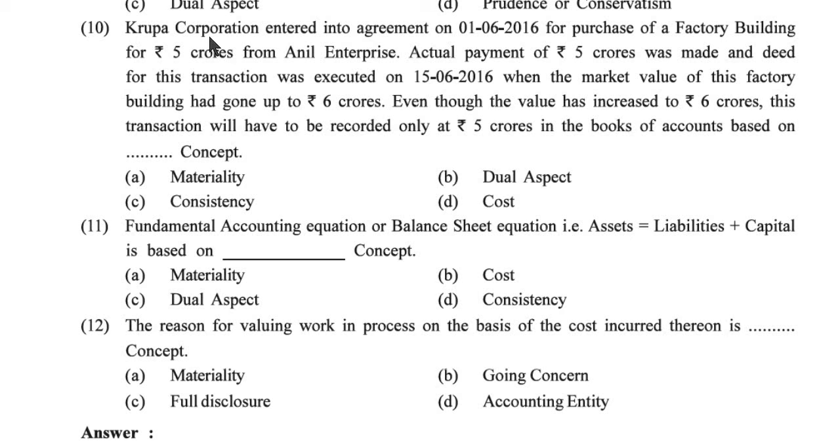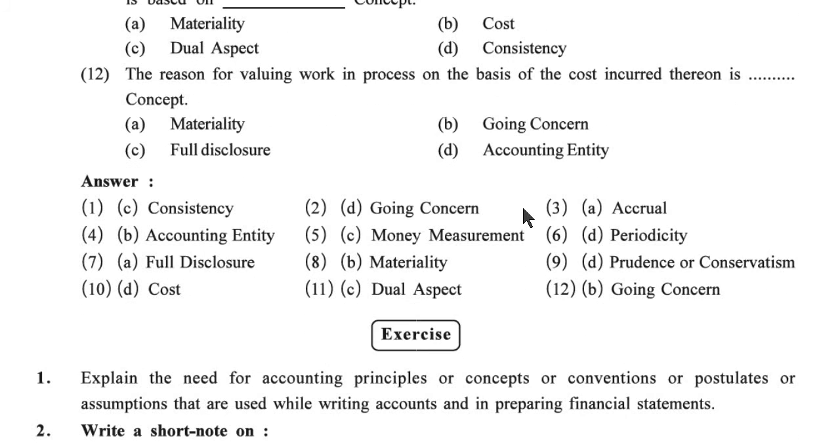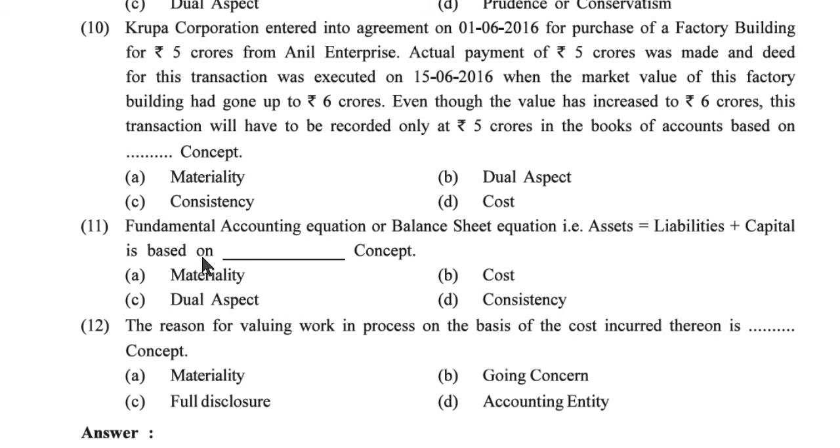Now 10th one, Krupa Corporation entered into an agreement on 1/6/2016 for purchase of a factory building for 5 crore from Anil Enterprise. Actual payment of 5 crore was made and the deed for this transaction was executed on 15/6/2016 when the market value of this factory building had gone up to 6 crore. Even though the value has increased to 6 crore, this transaction will have to be recorded at only 5 crore in the books of account based on the concept. Materiality, consistency, dual aspect or cost. So here cost is the correct answer.